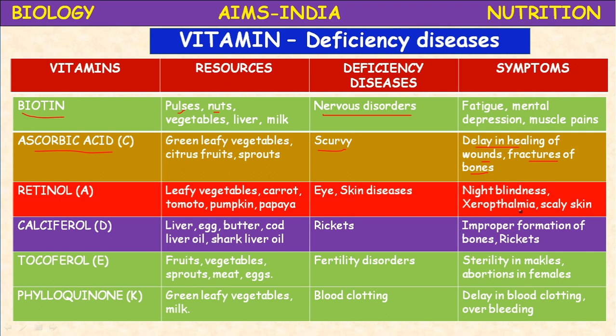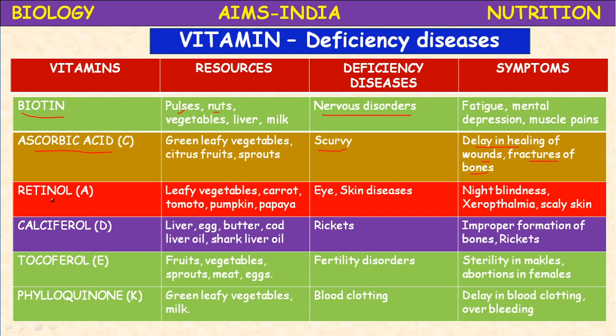The eye is a very important organ, so it is protected by lacrimal glands, secretion of tears. Dry eyes disease is called xerophthalmia. Eyes become desert like, very dry. Then scaly skin, skin loses its natural shine, and cornea failure also occurs in severe deficiency of vitamin A.